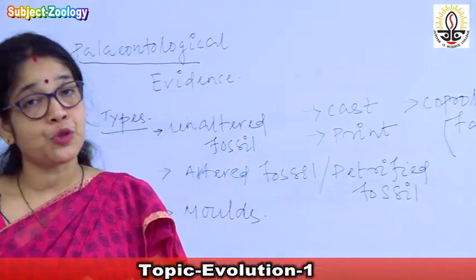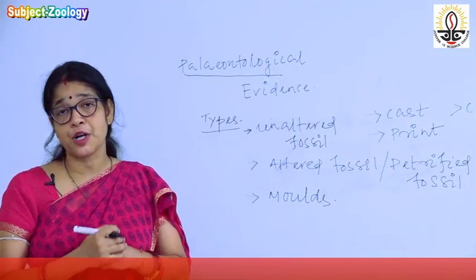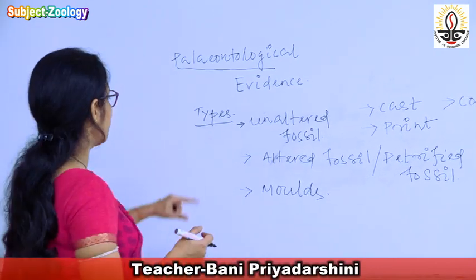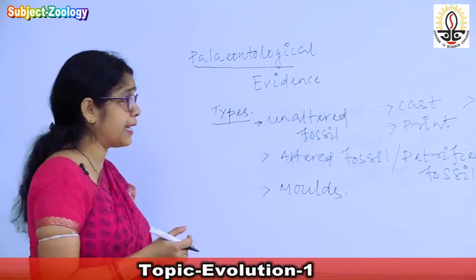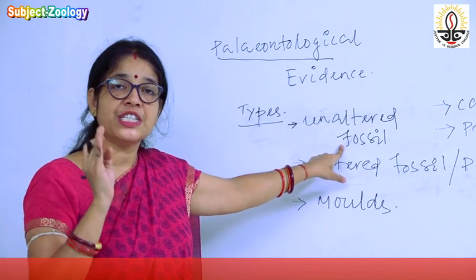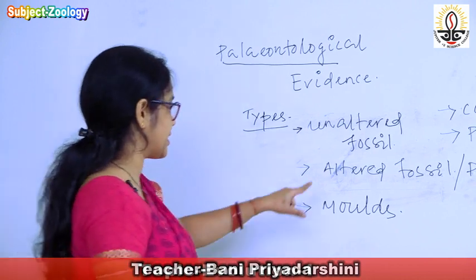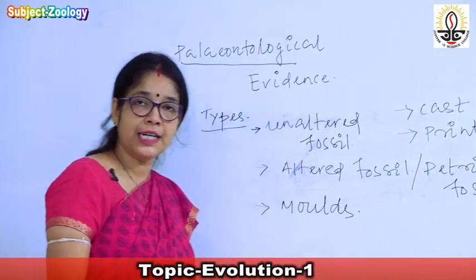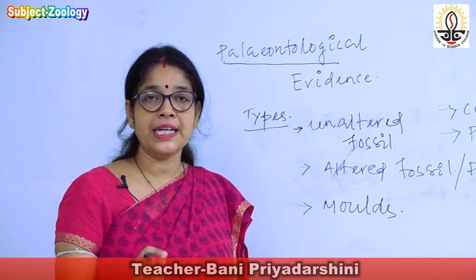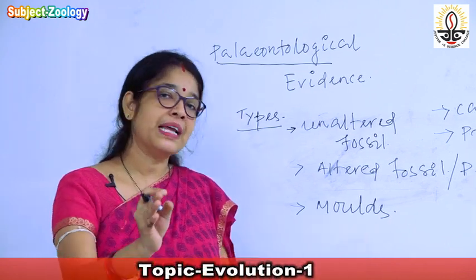So students, we have discussed the different types of the fossils. Let's repeat them. The first one is unaltered fossil, which is mainly formed when the organism is buried under ice. The second one is altered fossil. Here the organic parts are decomposed, and only the inorganic parts, mainly the hard parts, are left behind.